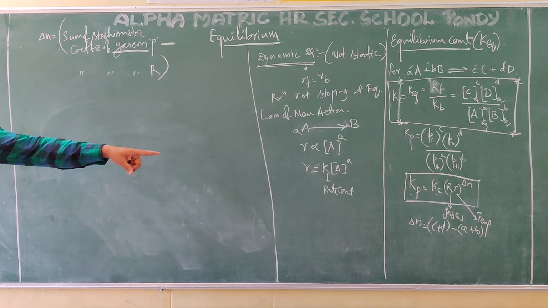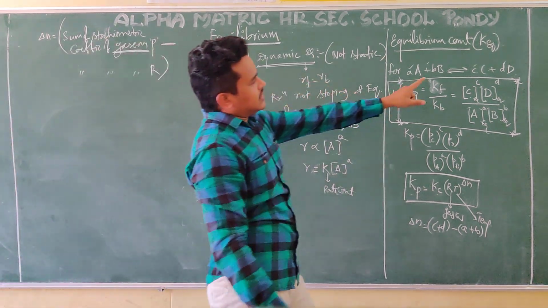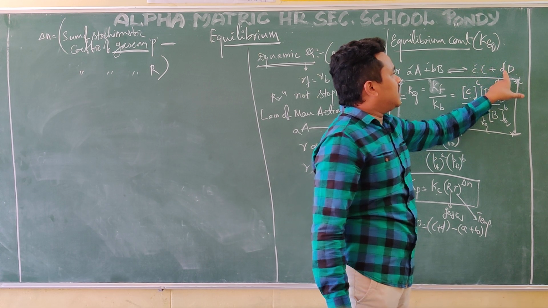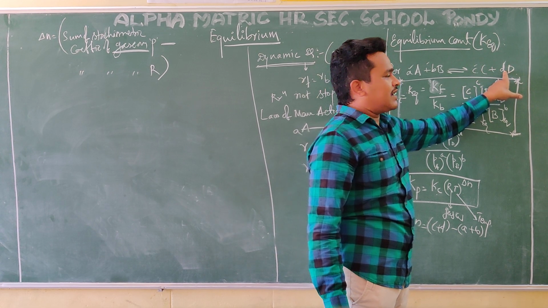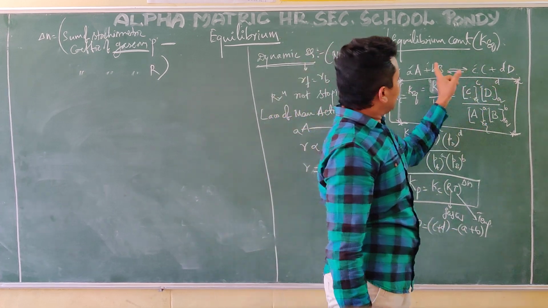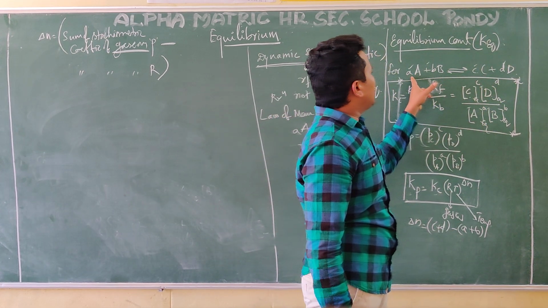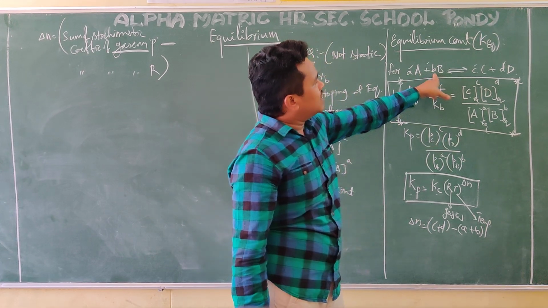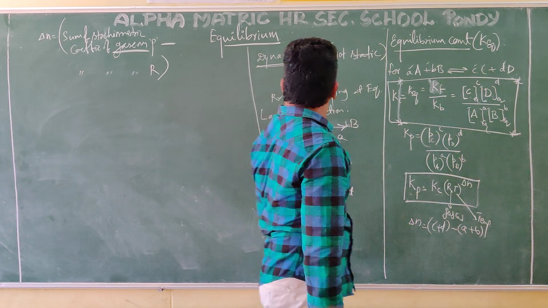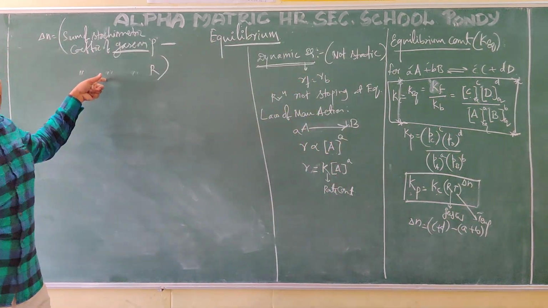Here, why am I writing C plus D? Capital C and capital D are the products. C is the stoichiometric coefficient and D is the stoichiometric coefficient, and their sum will be C plus D. So C plus D minus A plus B, where A is the stoichiometric coefficient of reactant A and B is the stoichiometric coefficient of reactant B. We are writing this in terms of words.